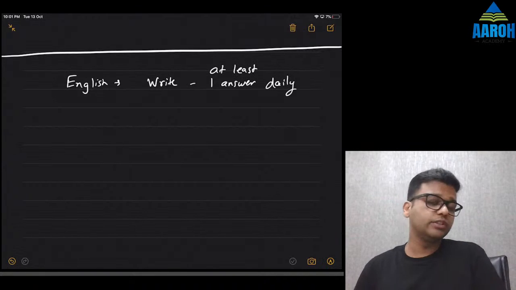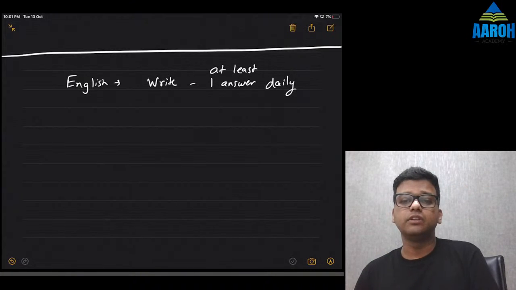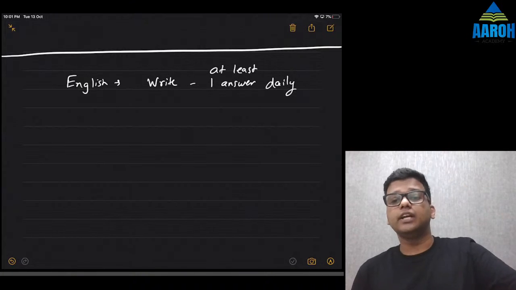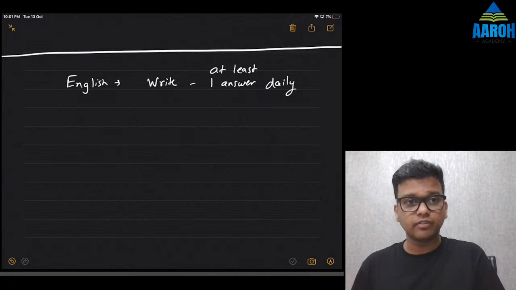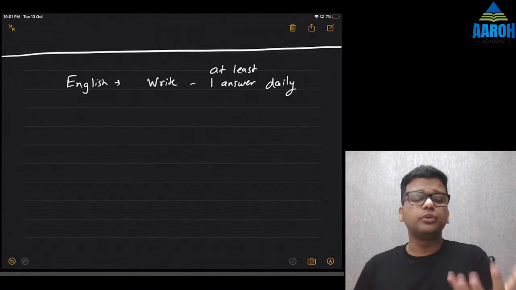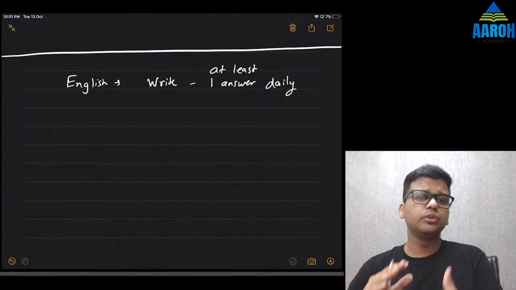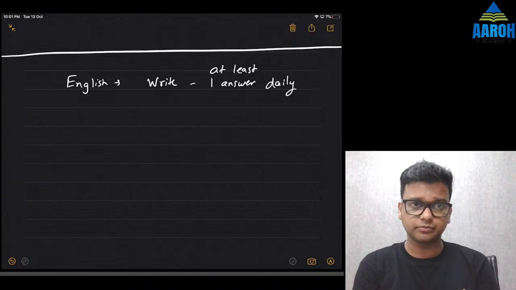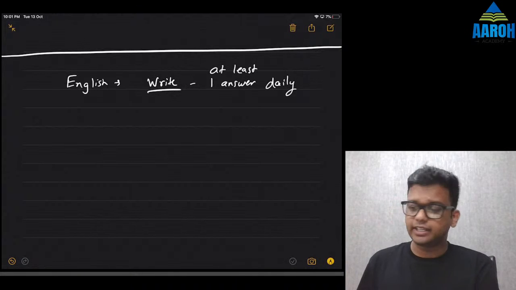You have to focus on this, because you may know every concept, but if you're not able to convey your thoughts to the examiner, then that is of no use. So you have to write one answer daily. Now you have time to improve. For those whose grammar is a bit weak, or who are not able to convey their thoughts in sentences, practice writing one answer daily.